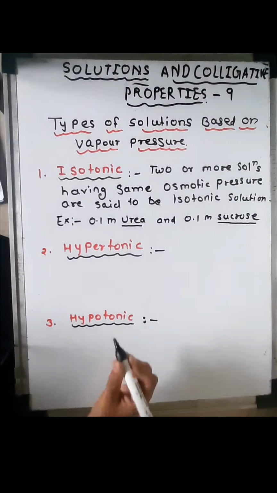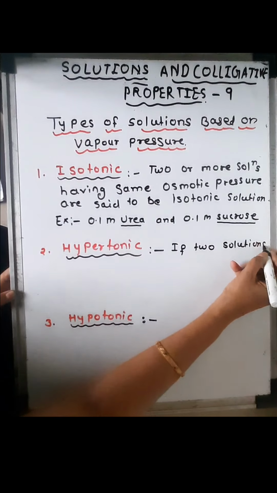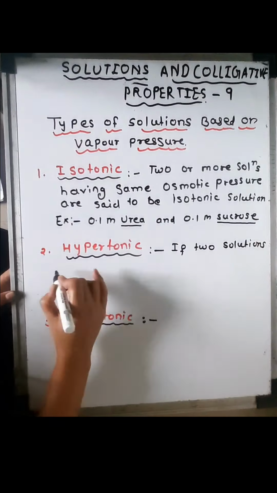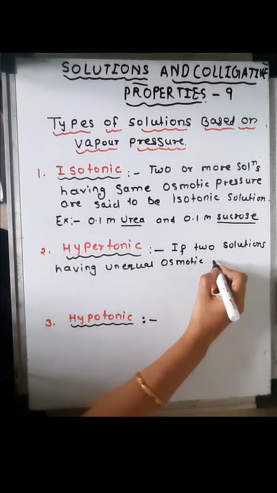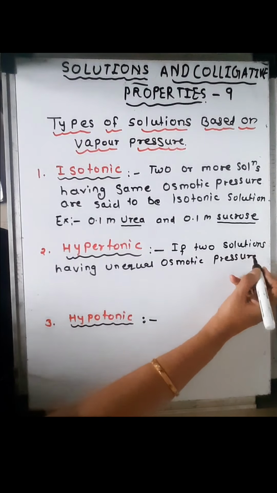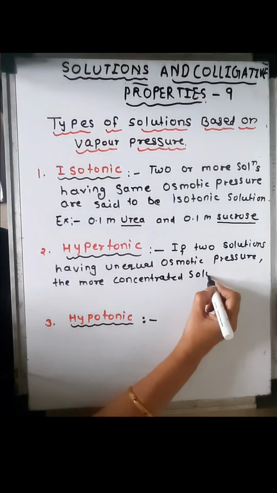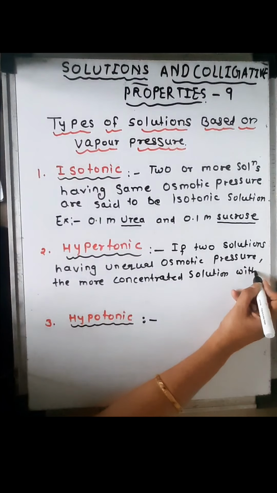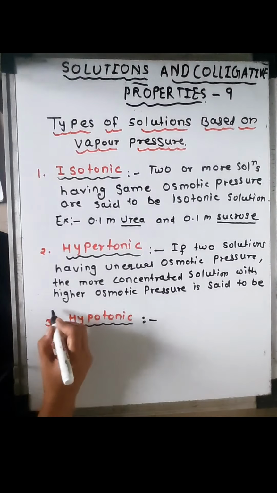Then next is hypertonic. Hyper means higher. If two solutions have unequal osmotic pressure, the more concentrated solution with higher osmotic pressure is said to be a hypertonic solution.